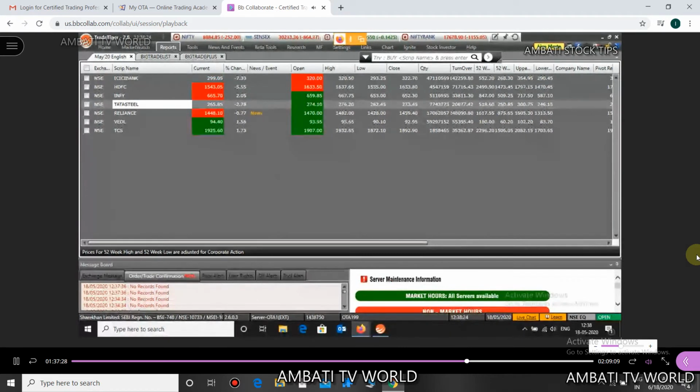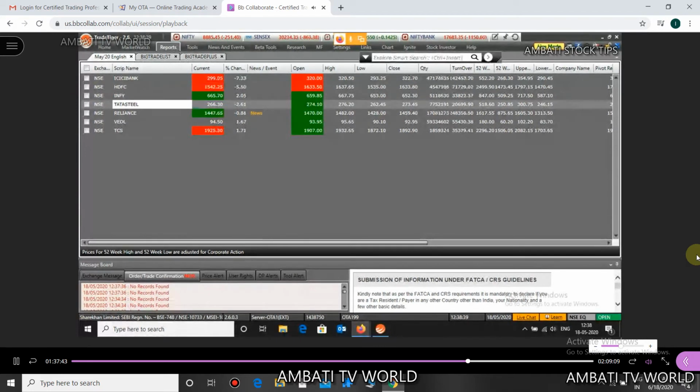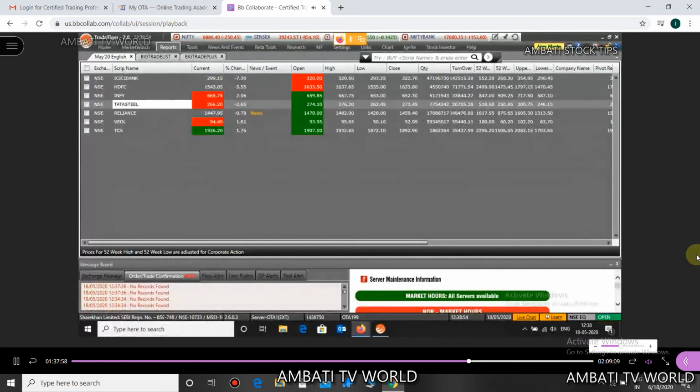Okay, unsettled positions, Chandra ji. Unsettled positions means that you have bought some shares, but the shares are under receivable now. You have not received the shares, so the position is unsettled as of now. Once you have received the shares, it will be settled. Same with selling as well. You have sold certain shares, and until the cash is settled, it will show as unsettled.